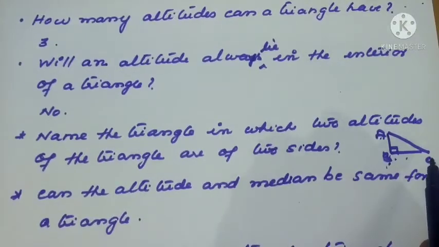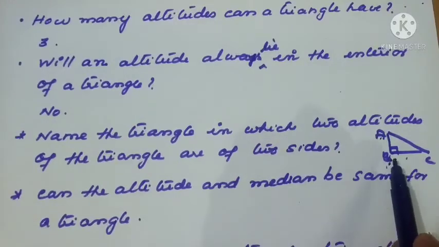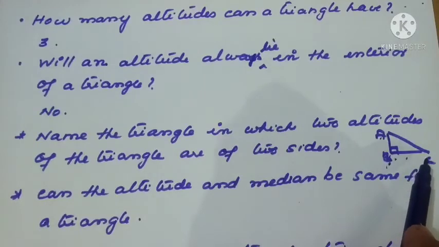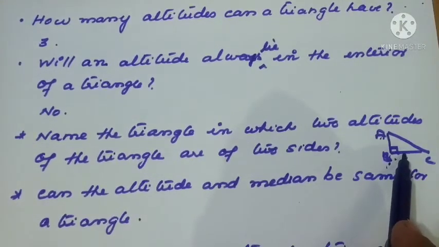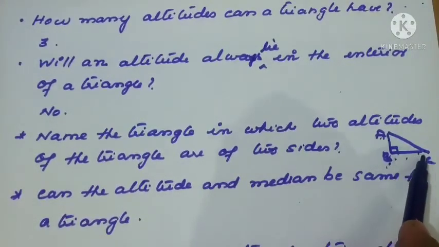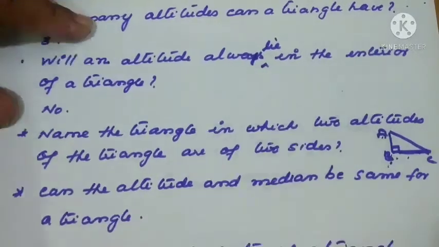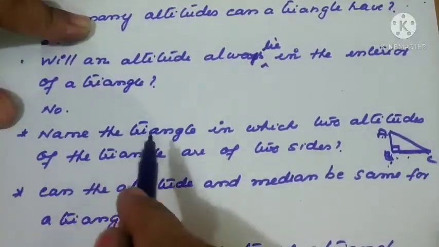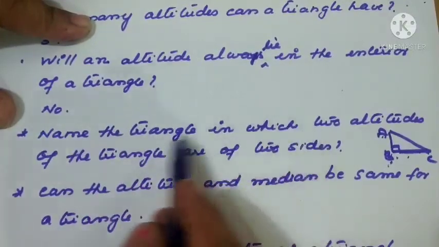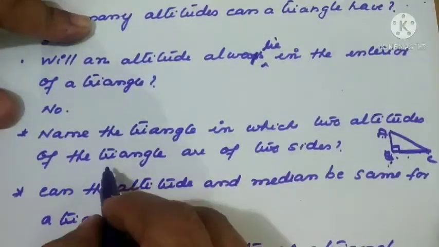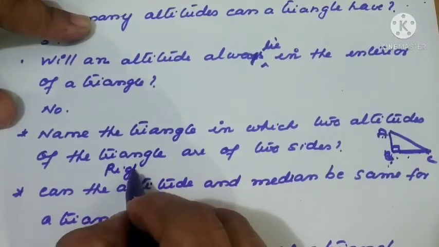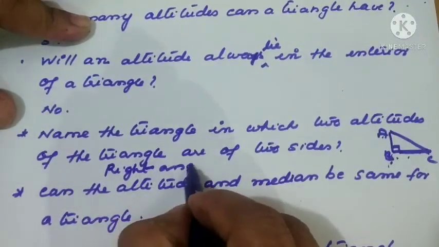Now BC means the opposite vertex is C only. From C we are drawing the line, then we get CB. When we take CB, angle B is 90 degrees only. Moreover, what we have to say is that in a right angle triangle, the two altitudes are the sides of the triangle only. So we have to complete the answer. Name the triangle in which two altitudes become the sides: any right angled triangle, right?